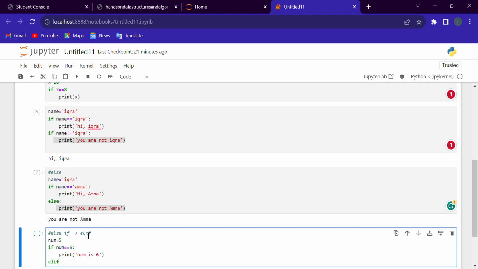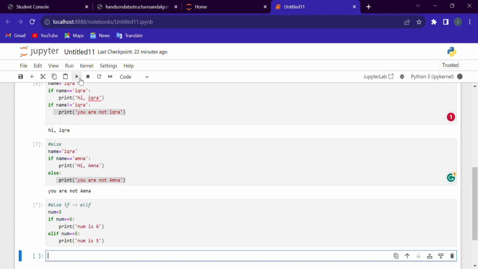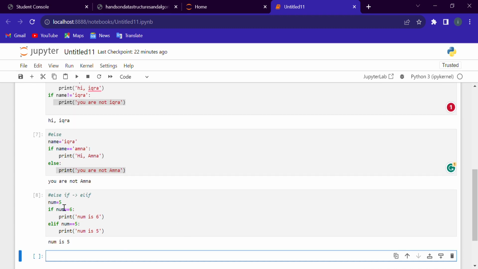Else if number is equal to 5, print number is 5. See, we gave the number 5, but in the if condition the number is compared to 6.